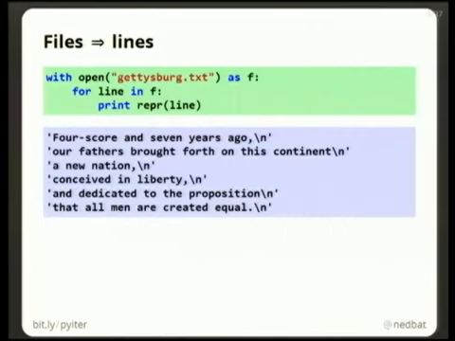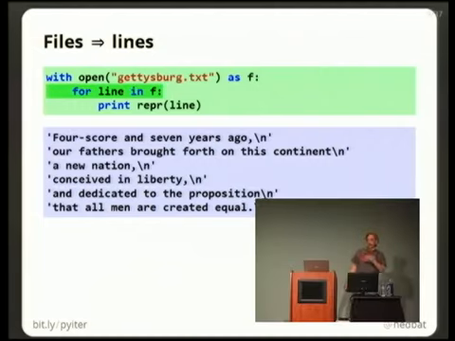Files, you can iterate them and it gives you their lines. And this is very handy because if you want to open a text file and do something once for each line in the file, you don't have to use .readline in a while loop. You can simply iterate over the file directly. So once we've opened the file as f, we can use for line in f, and that will assign to line a string which is each line in the file in turn. So we get the first line, and then the second line, and then the third line.